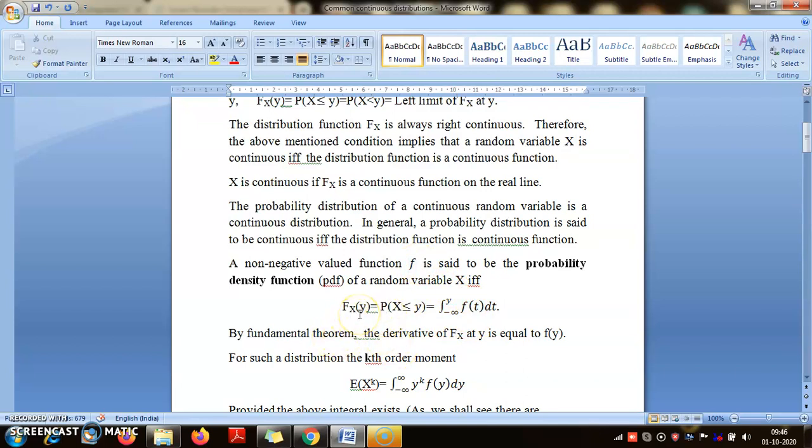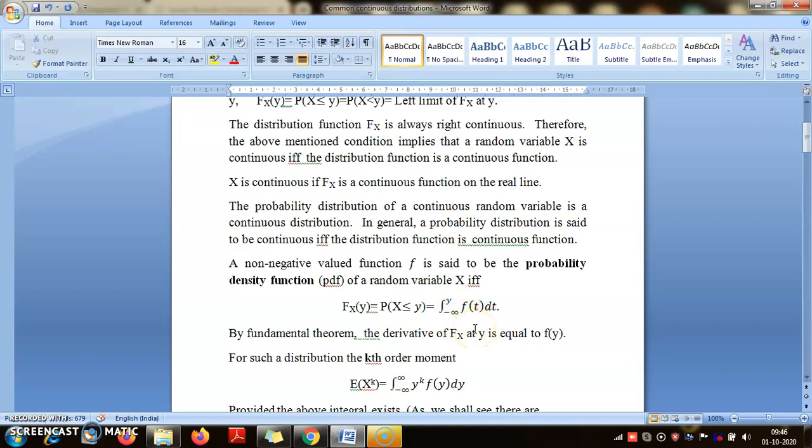The derivative of this F_X will be equal to f, or F is the antiderivative of f. So is this true for every distribution function? Of course not. For example, Bernoulli and binomial distributions, for discrete distributions, there is no density function.